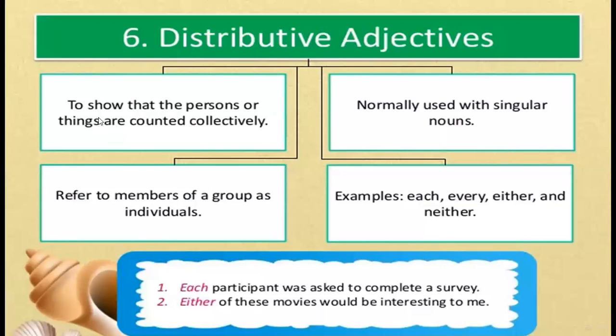Distributive adjectives show that the person or thing is counted individually; they are normally used with singular nouns and refer to members of a group as individuals. Examples are each, every, either, and neither. See in a sentence: Each participant was asked to complete a survey. Either of these movies would be interesting to me.